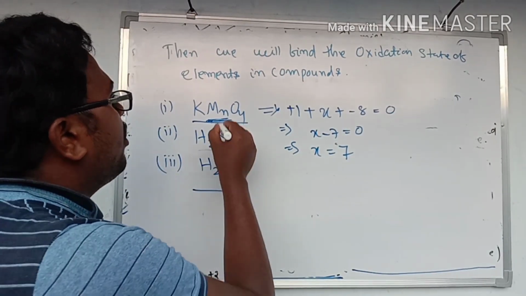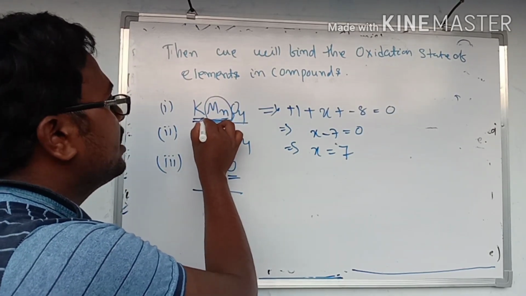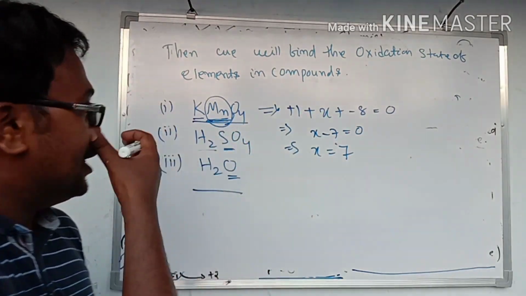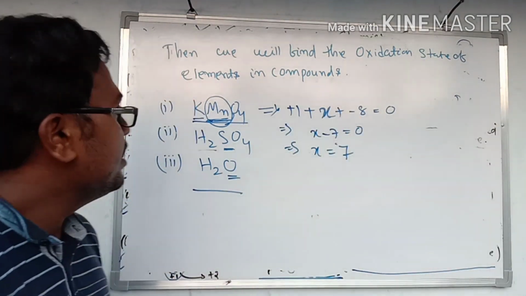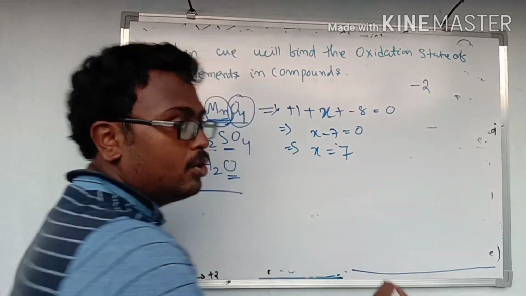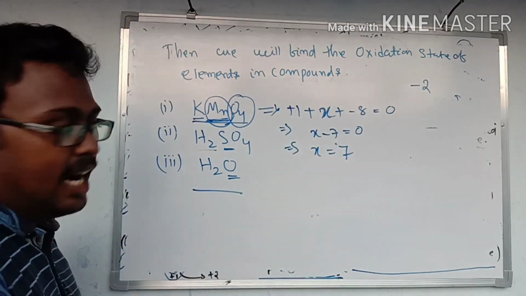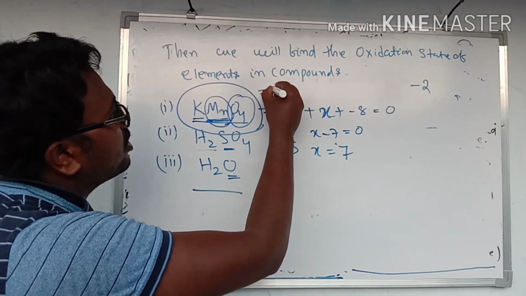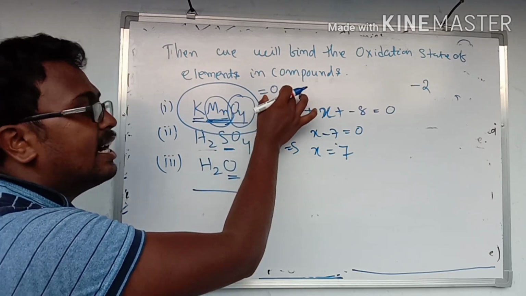Now we find out the oxidation state of manganese in KMnO4. We know that potassium has the oxidation state +1, and we don't know the oxidation state of manganese, so it will be taken as X. And the oxidation state of oxygen is -2. For 4 oxygen, it will be -8. And we know that KMnO4 is a compound, so it has a total charge of 0 because it is neutral.